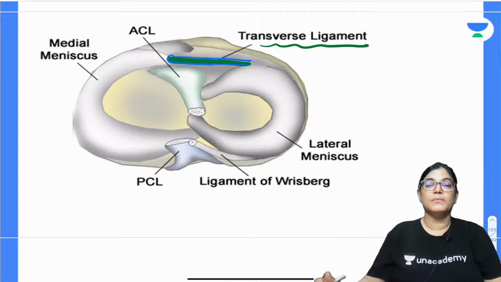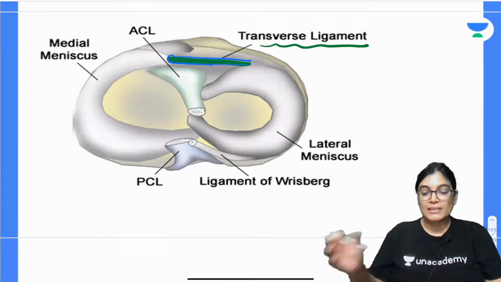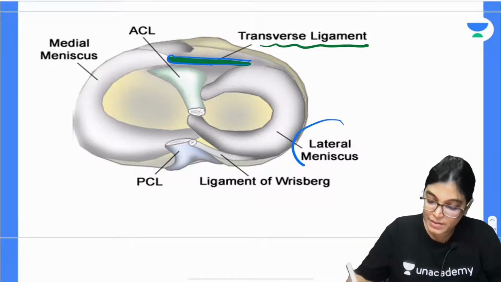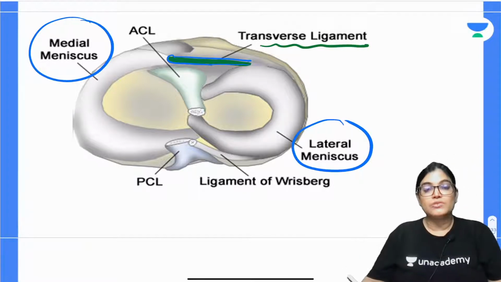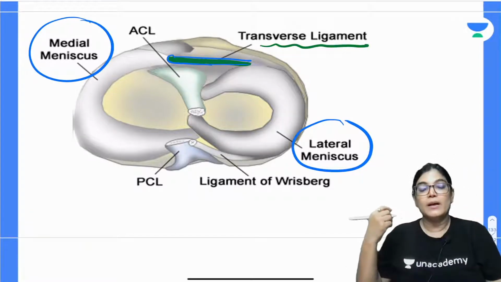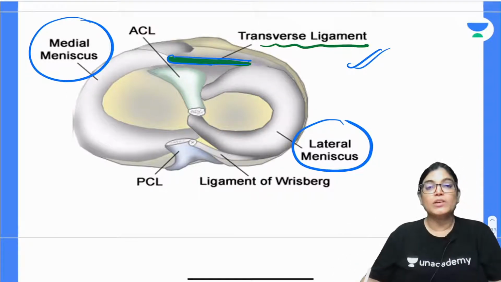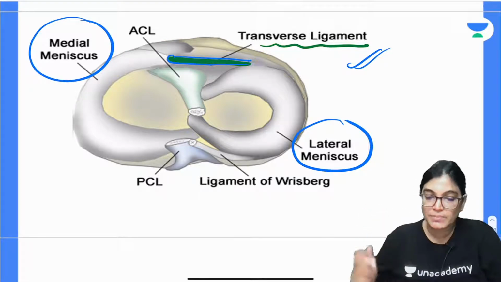The transverse ligament is connecting the anterior ends of both medial and lateral menisci. This is the medial meniscus, this is the lateral meniscus. So it is quite clear that the anterior ends of both menisci are connected by the transverse ligament.